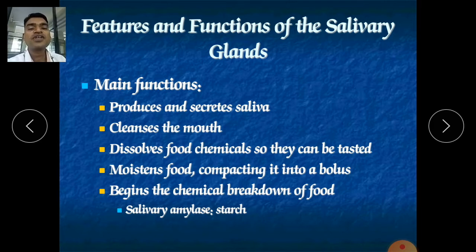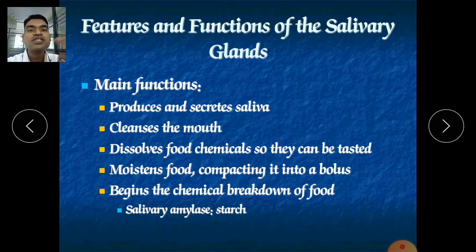It very quickly dissolves the food materials, and it gives signals to our brain to identify the taste. It moistens the food. If food is dry, it releases saliva and moistens it immediately. It compacts it into the bolus, a mass of food for the swallowing process.